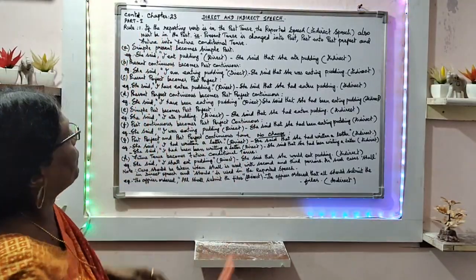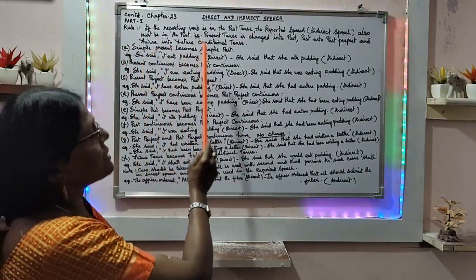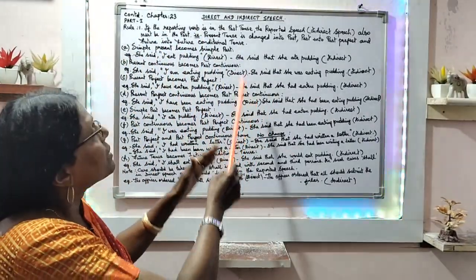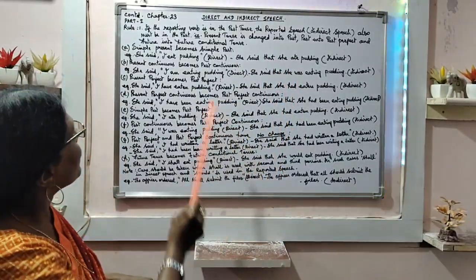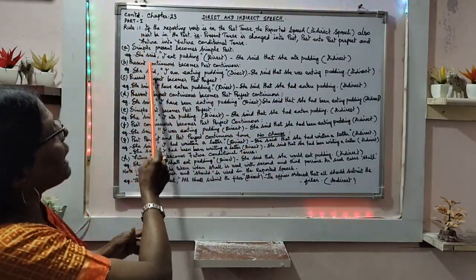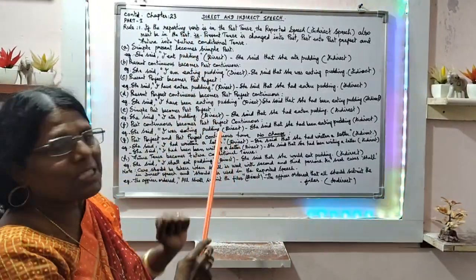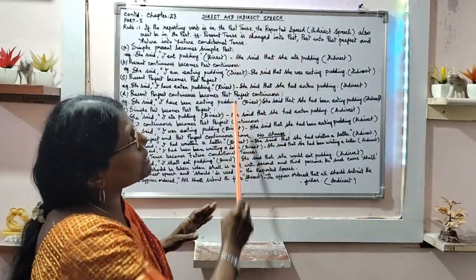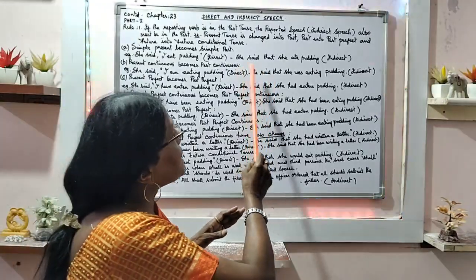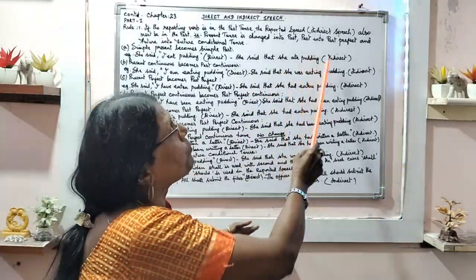In that, A, simple present tense becomes simple past. Example, she said, I eat pudding. It's a direct speech. To change into indirect speech, she said that she ate pudding.